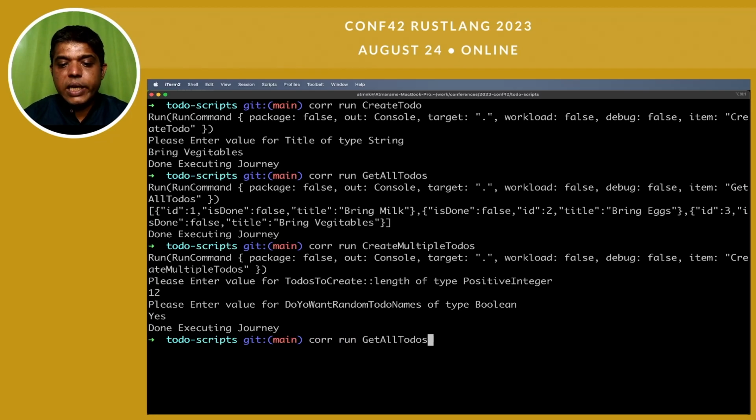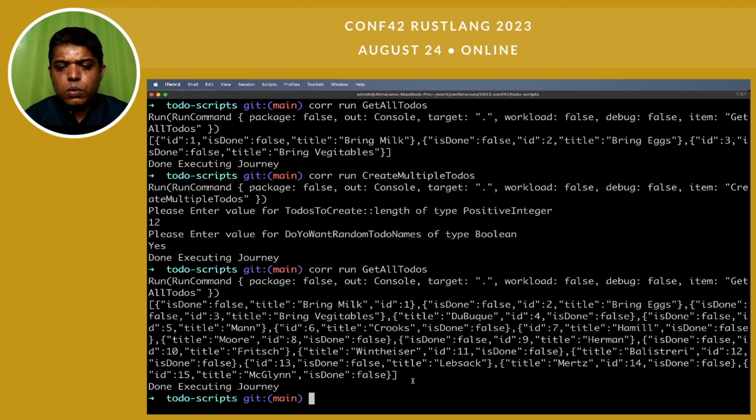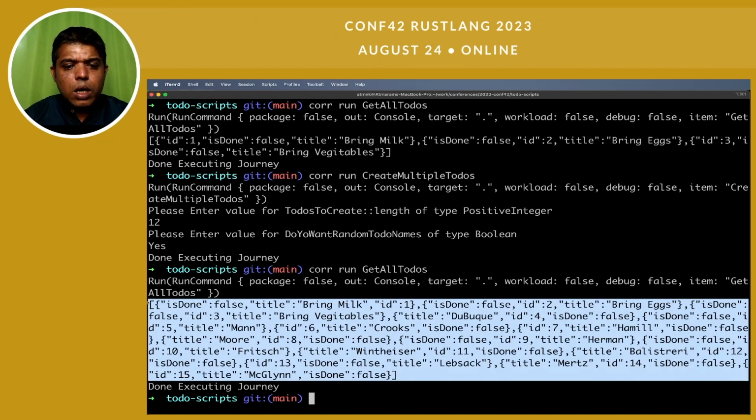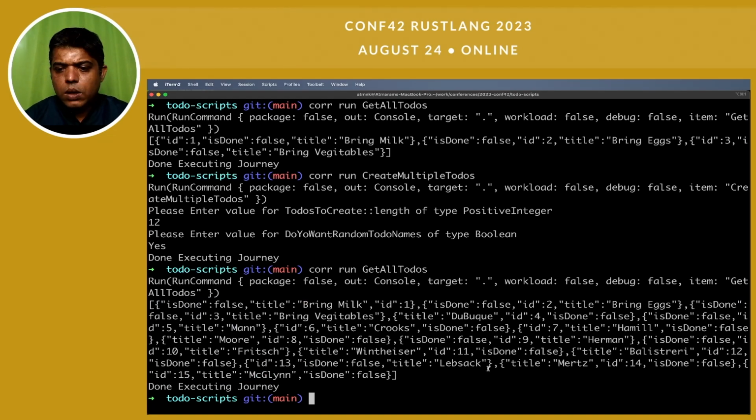Now let's get all to dos. Now you will see all to dos are over here. These random to dos with random titles were created. This is what the tool can do.